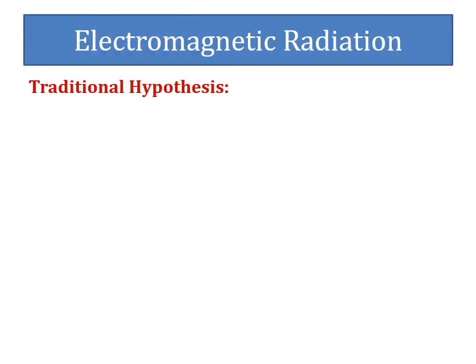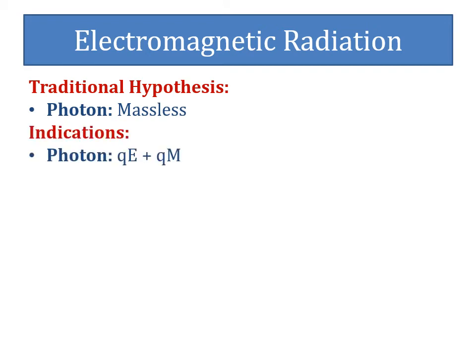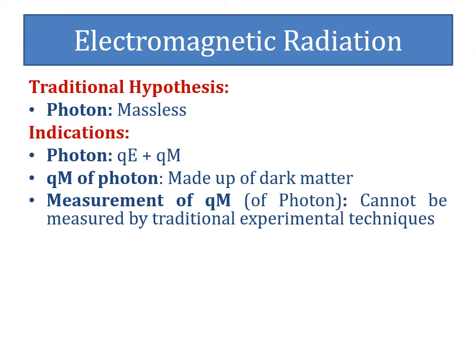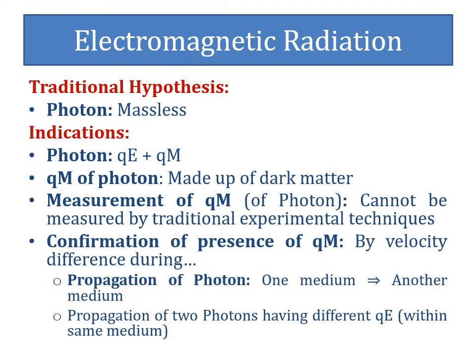Though as per the traditional hypothesis, the photon is considered as massless, from the experimental facts, it can be hypothesized that along with the quanta of energy, the photon possesses the definite quanta of mass, which is made up of dark matter. As dark matter cannot be measured by commonly used experimental techniques, the presence of quanta of mass within photon can only be confirmed by velocity difference of photon during the propagation of photon from one medium to another medium and the propagation of two photons having different quanta of energy within the same medium.